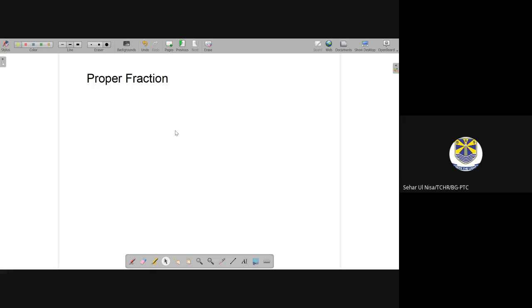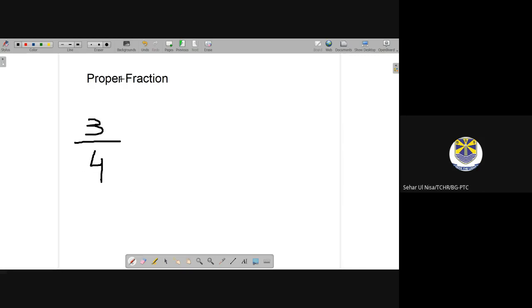Proper fraction. In proper fraction, the numerator is always smaller than the denominator. Like in the previous example, there was 3 by 4. So is 3 greater or smaller? Smaller. So the top part of the bar is the numerator and the bottom one is the denominator.